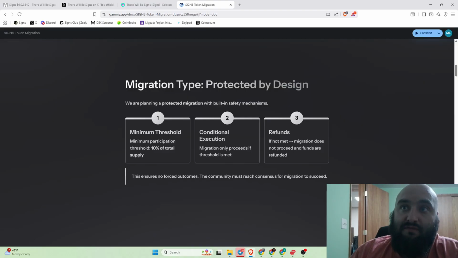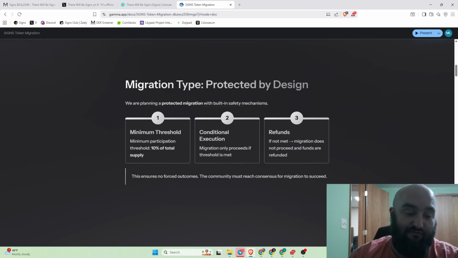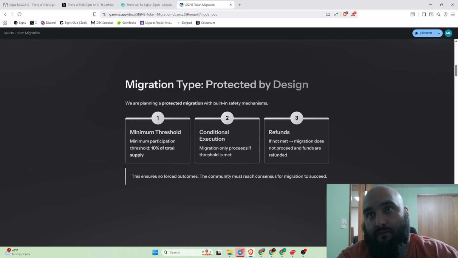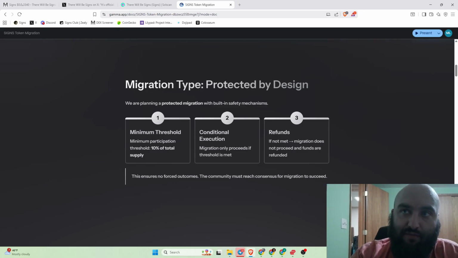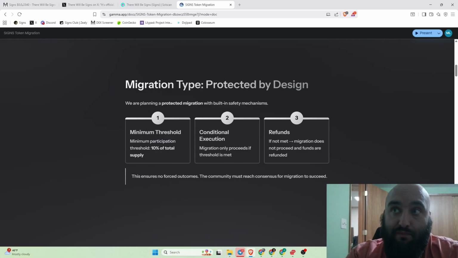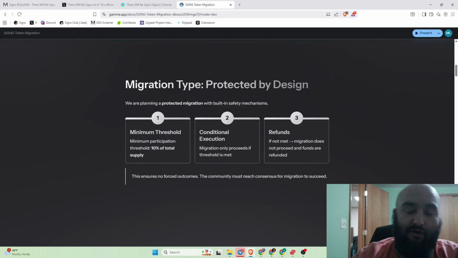We're going to do a minimum 10% of the total supply. So let's say there's 1 billion tokens, 100 million of them would have to migrate for this to be successful. So if we don't have at least 10% of the participation, then the migration will not be happening. And you might think that 10% is a little bit low, but just consider that there's currently about 45%, something like that, in a liquidity pool. So not being held by private users, so therefore not able to participate in this anyways. So that's why we went with the low threshold. And again, migration only proceeds if that threshold is met. So if we only have 9% of the token migrate over, then the migration will fail.